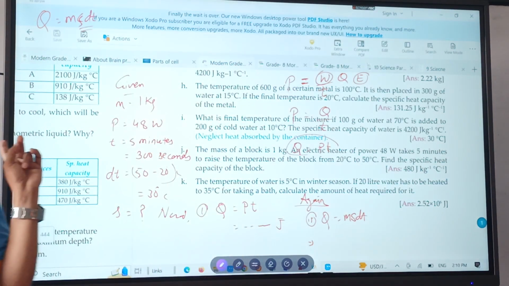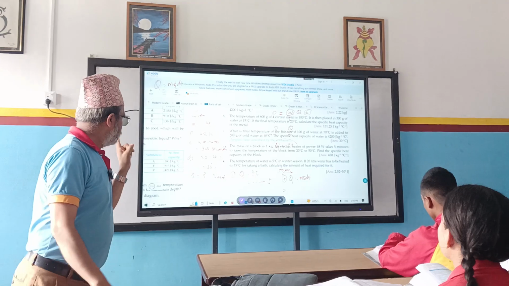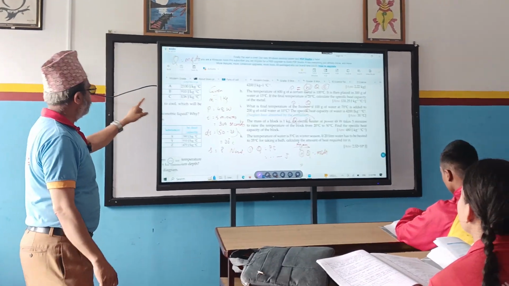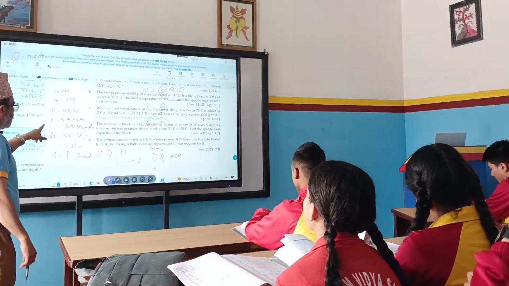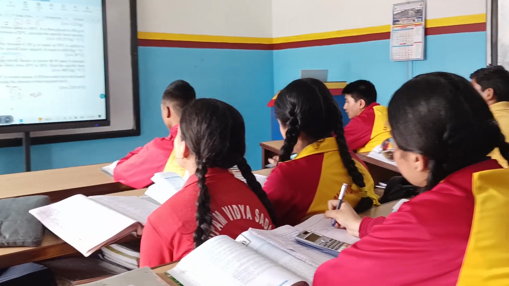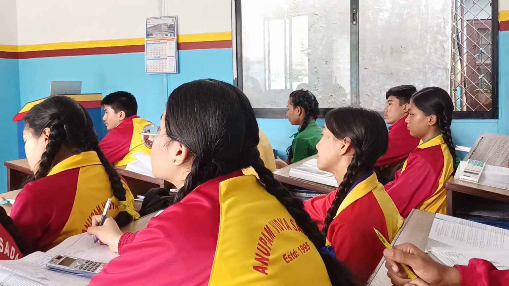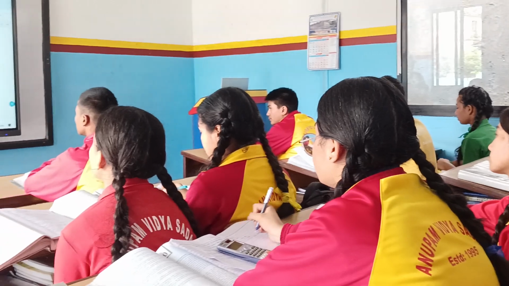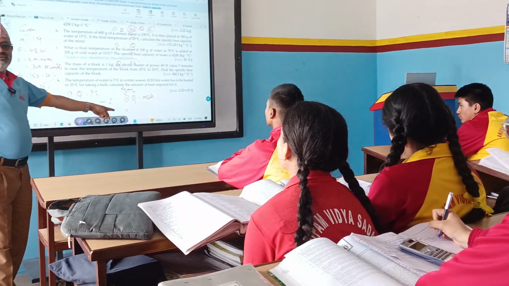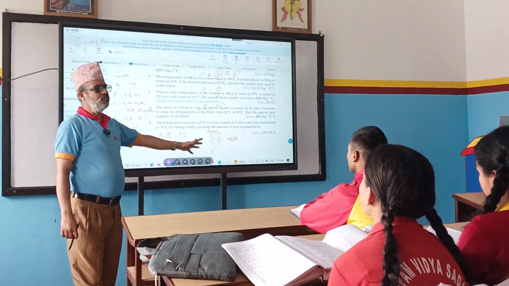So we need to find out what is given. Here m is given, 1 kg. Power and time are given. Quantity of heat is not given. Heat means it is the energy. Energy equals power times time. The value comes, and you check it. Did you copy these things in your copy or not?